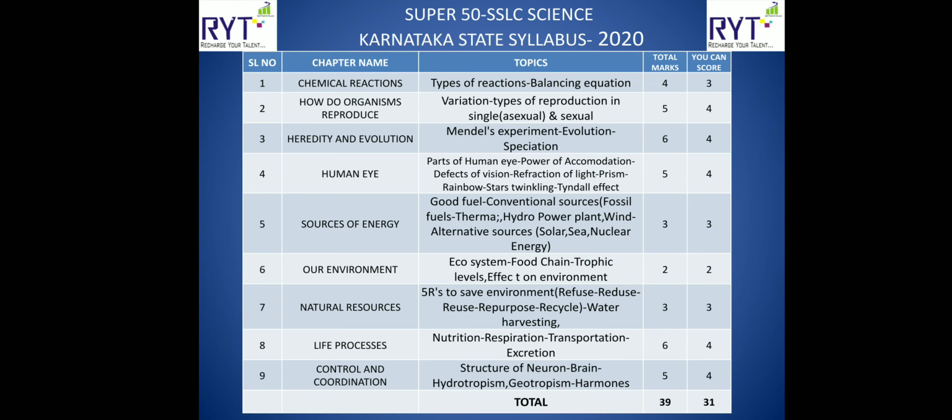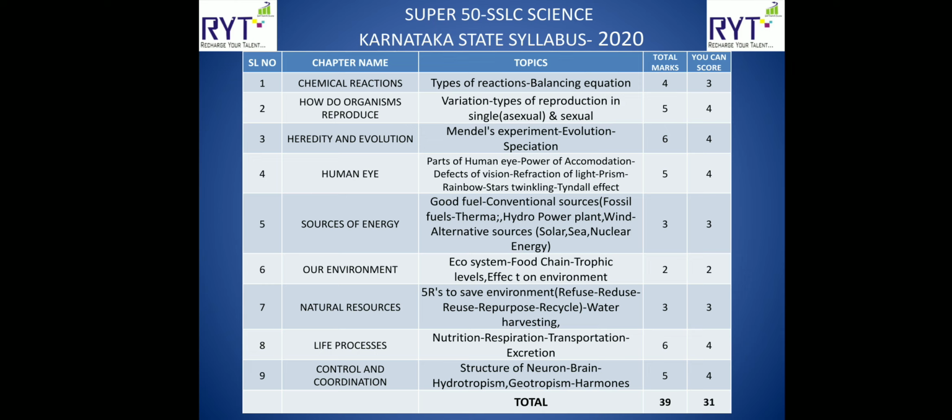In our previous video, we learned how to score 50 marks in mathematics by studying just 10 hours. In this video, I'm going to show you Super 50 SSLC Science, where you can prepare for 50 marks in a short duration of time. As you can see on the screen, this is the first section, where I have listed 9 chapters which are mostly theory based, where you can score 31 marks out of 39.